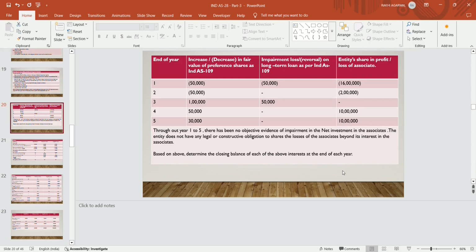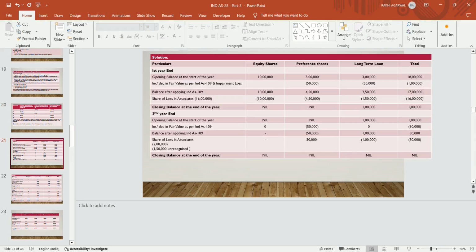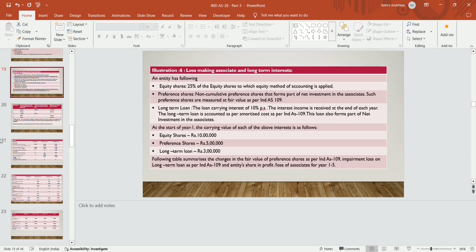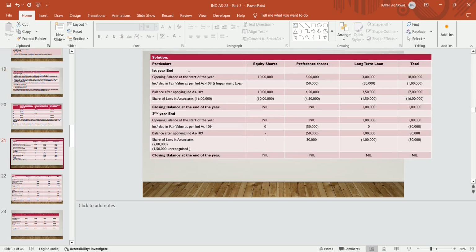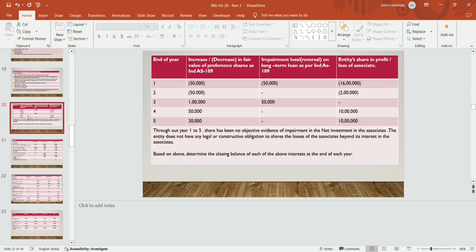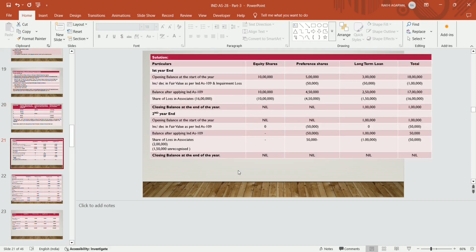Based on the above, determine the closing balance of each of the above interests at the end of the year. In year 1, the opening balance at the start of the year is equity share 10 lakh, preference share 5 lakhs, and long term loan 3 lakhs. Total becomes 18 lakhs. In year 1, as per the question, there is a decrease in the fair value of preference share by 50,000, an impairment loss of 50,000, and a loss in equity of 16 lakhs. So how will they account for this?